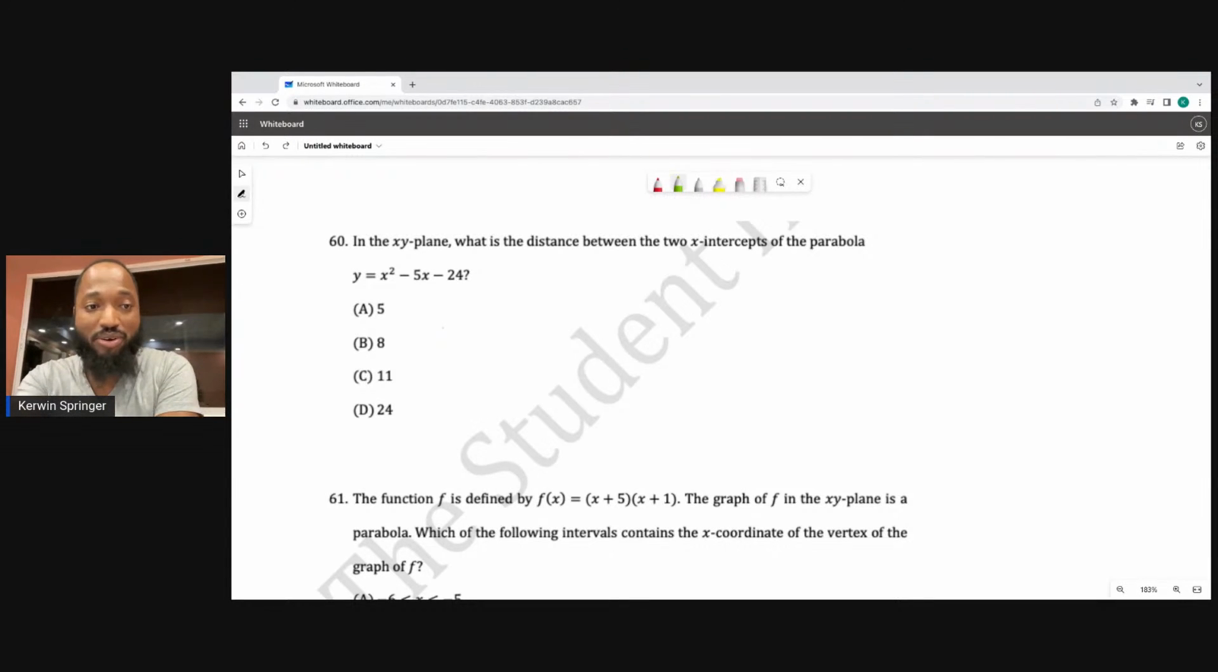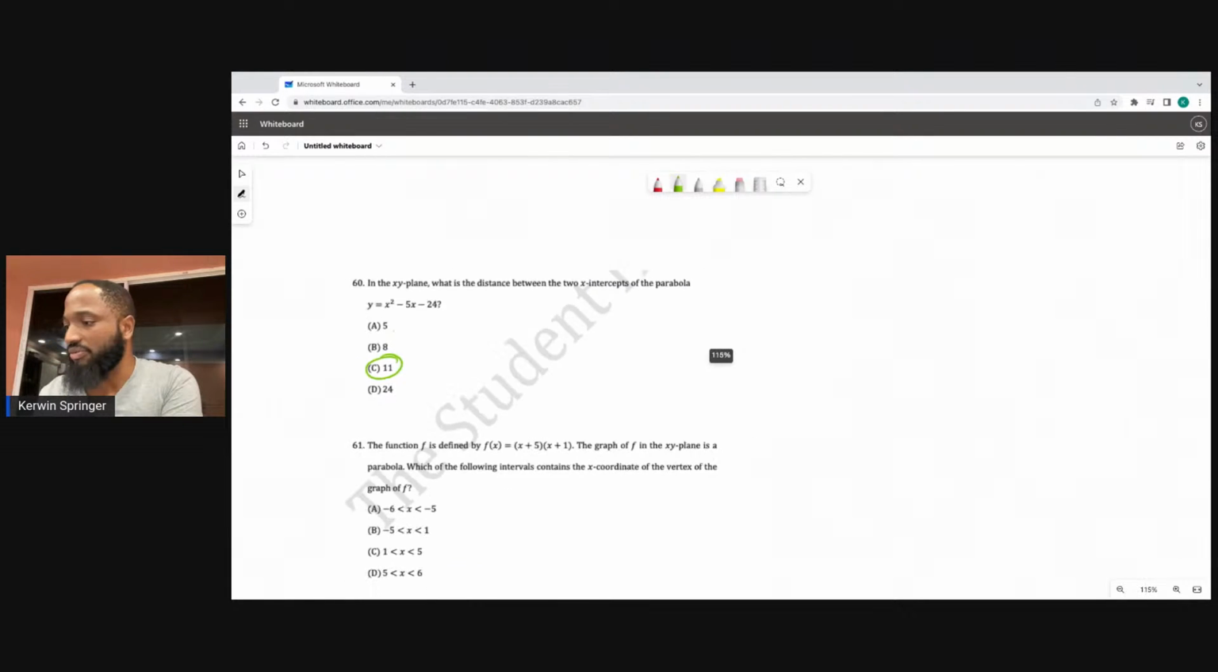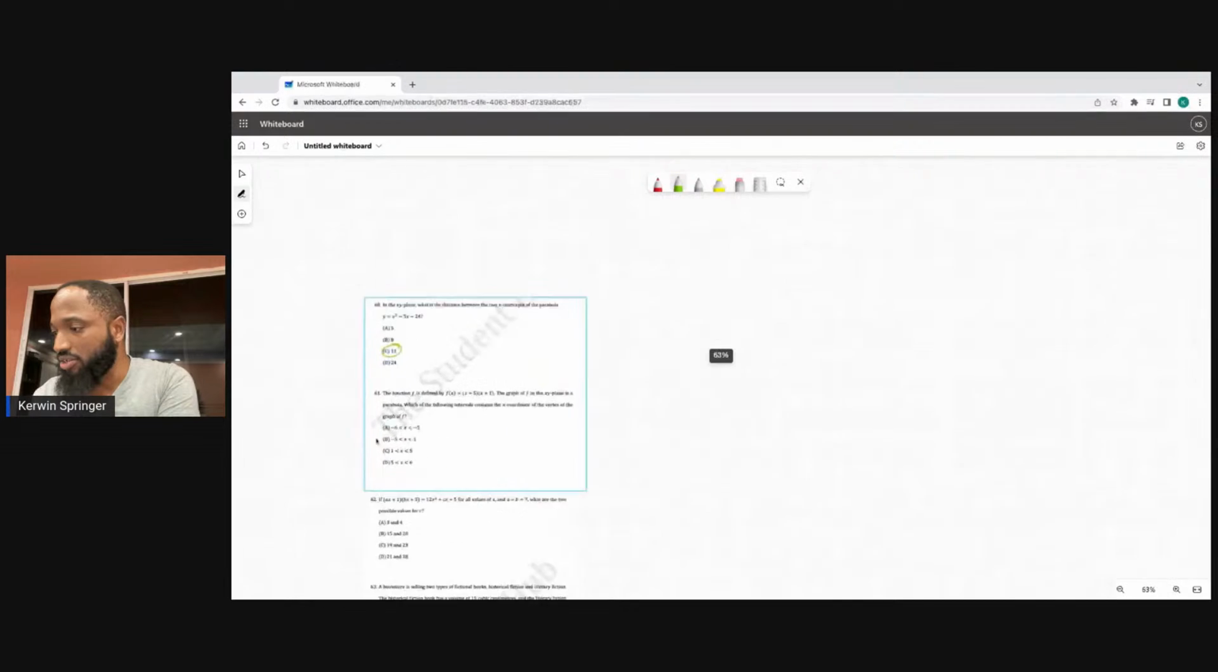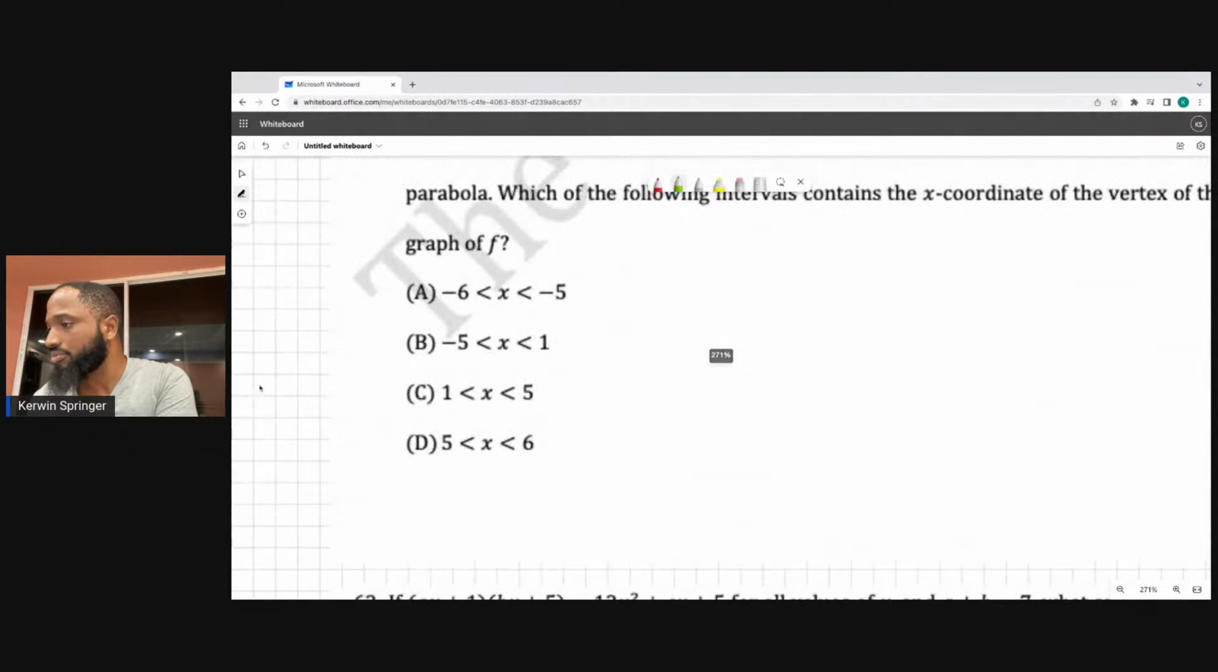Hi, Kyle. So we have a young Kyle. This will be a little above your level here. In the XY plane, what is the distance between the two intercepts of the parabola? I think I did this one, and I got 11. Did I do this one? Yeah, I think I did this one yesterday, and I got 11. I reached 60, and I stopped there, right? So let's go to 61.